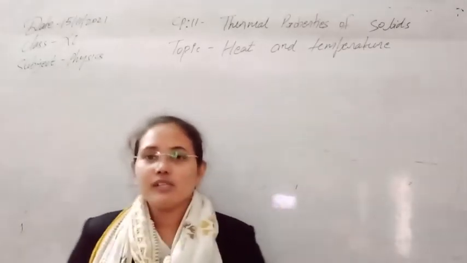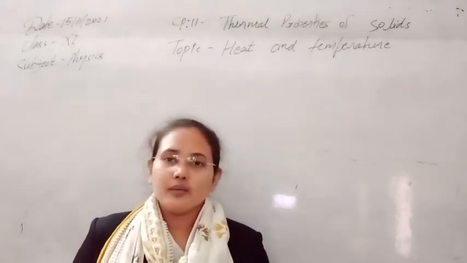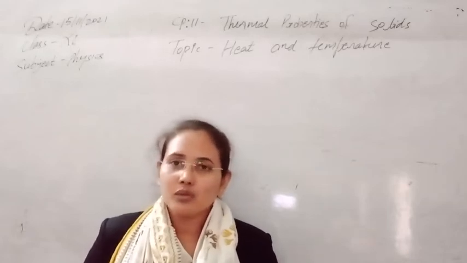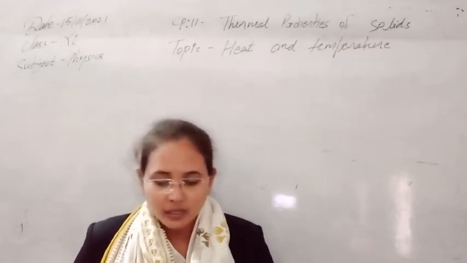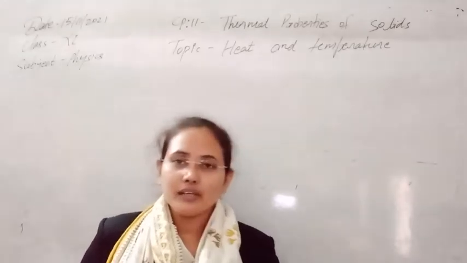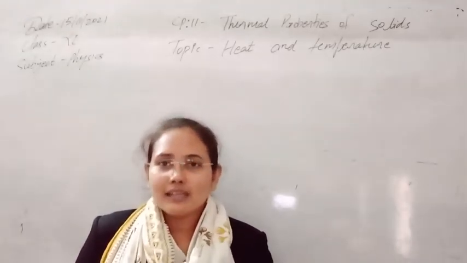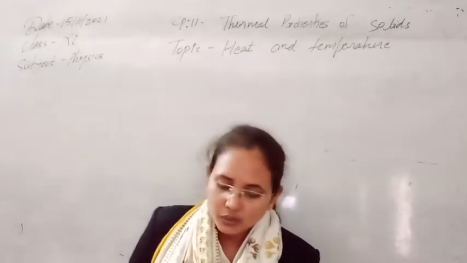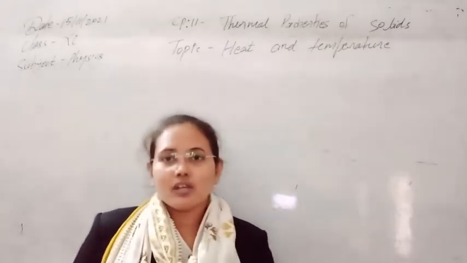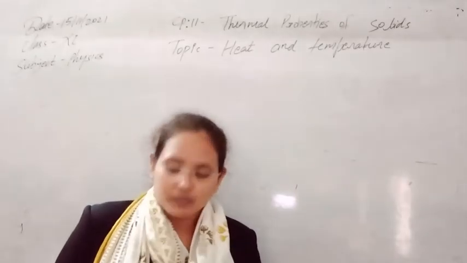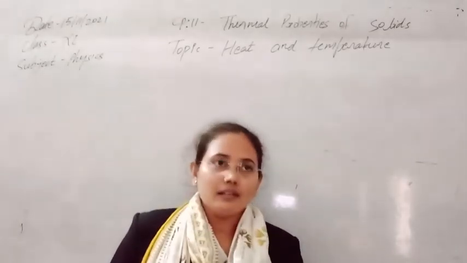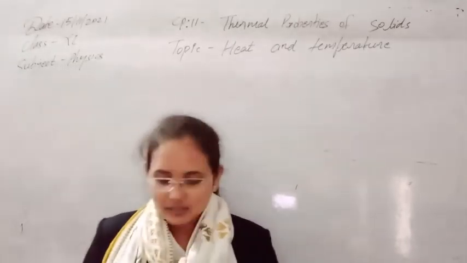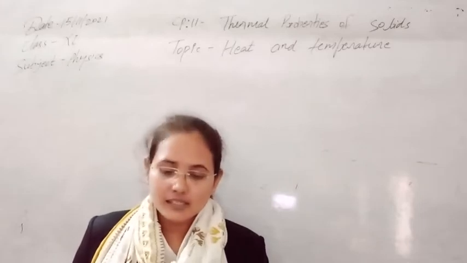Now after this, let's see the unit of heat. As heat is a form of energy, energy units can be used for its measurement: heat is measured in joule in SI unit. In the CGS system we measure heat in calorie. A calorie is the amount of heat required to raise the temperature of 1 gram of water by 1 degree Celsius, that is from 14.5 degrees Celsius to 15.5 degrees Celsius.